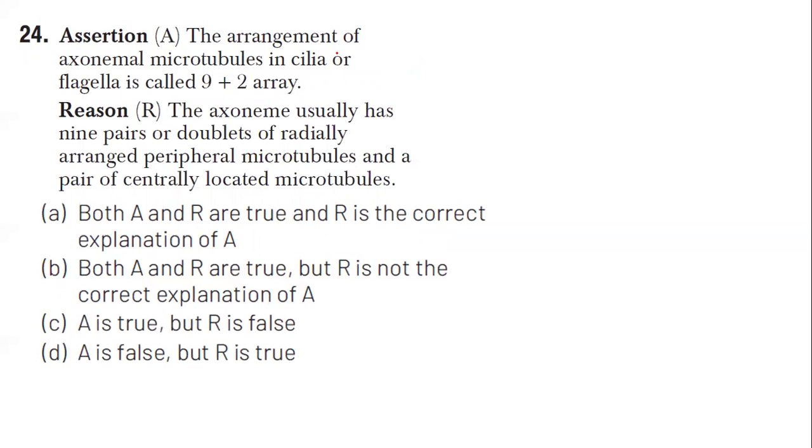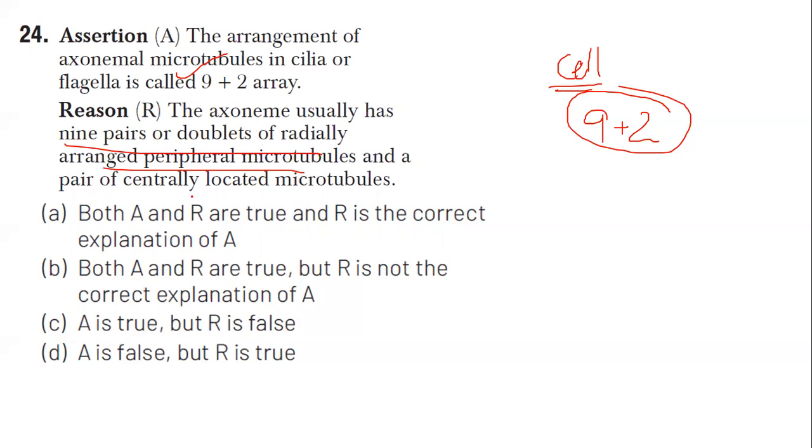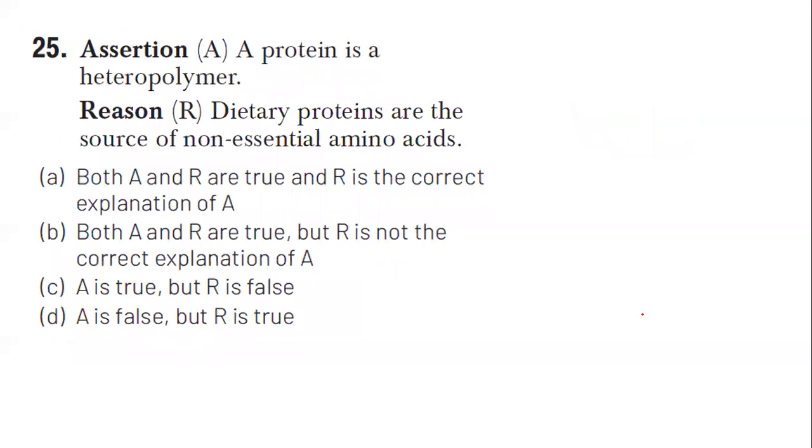24, the arrangement of axonemal microtubules. You have a particular diagram in the chapter Cell, the Unit of Life, showing the 9+2 array in the case of cilia, flagella and all. You must study that. Pay attention. You will have that diagram in your NCERTs. The arrangement of axonemal microtubules in cilia and flagella is called the 9+2 array. That's correct. The axoneme usually has 9 doublets of radially arranged peripheral microtubules and a pair of centrally located microtubules. Correct. So both assertion and reason are true, and reason is the correct explanation of assertion.